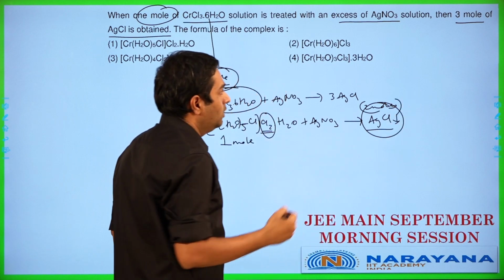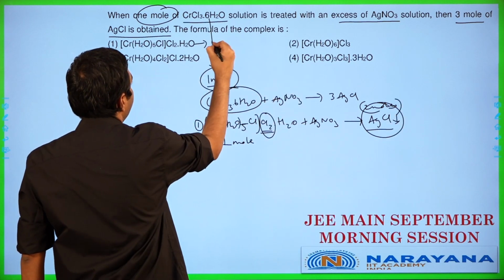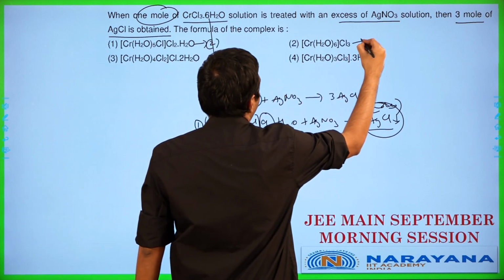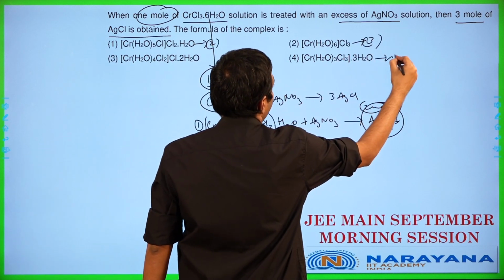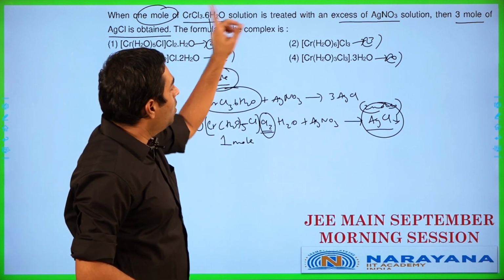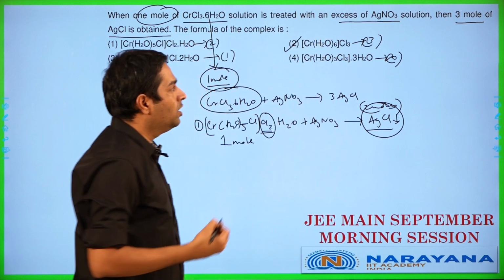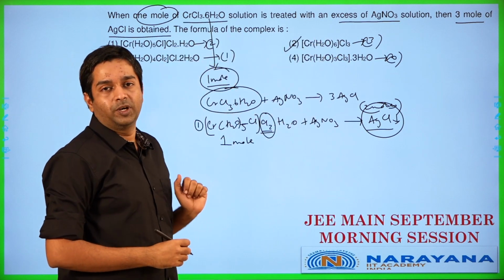Let us use this principle for each of those cases. So this will give me 2 moles, this will give me 3 moles, this will give me 0 moles, and this will give me 1 mole. They are telling us 1 mole is giving 3 moles, which matches the second option, the correct answer in this question.